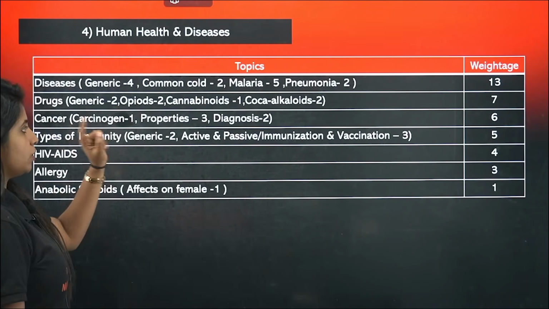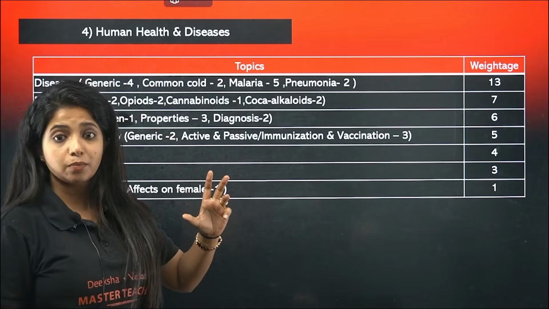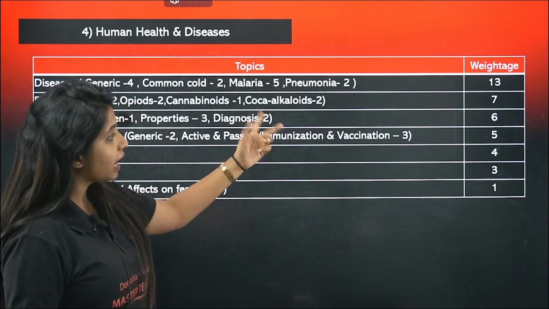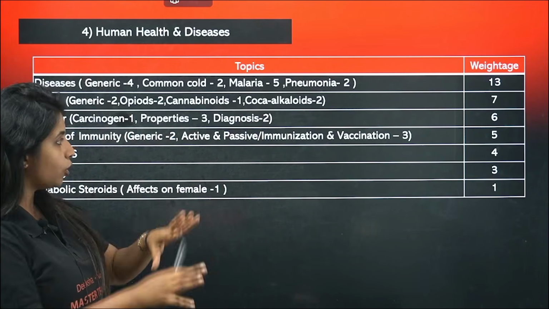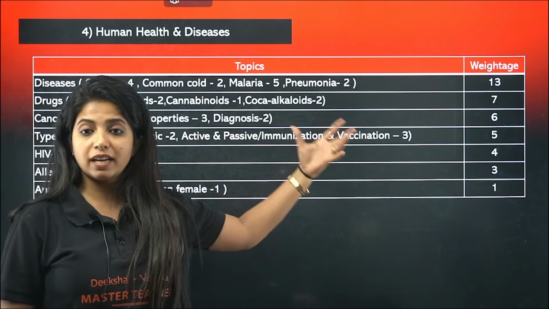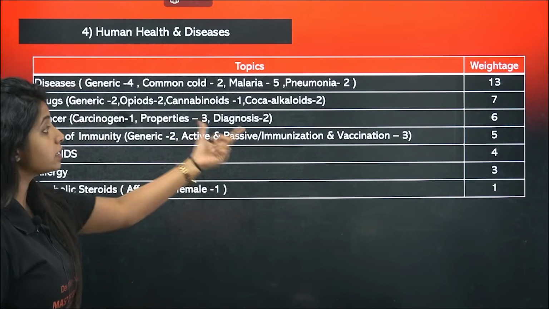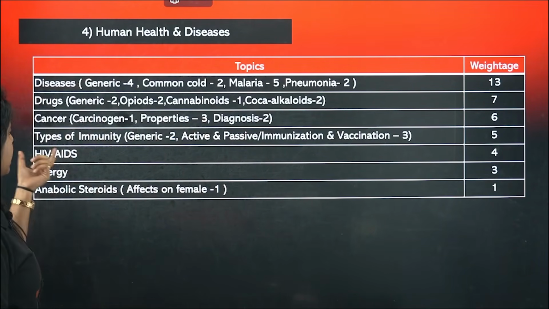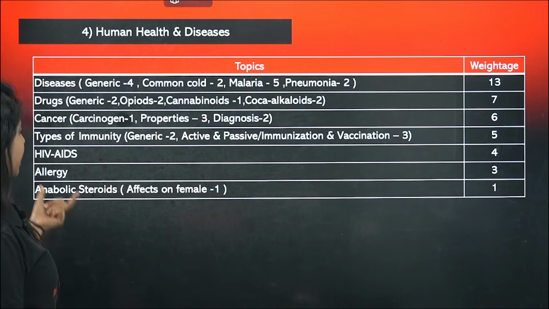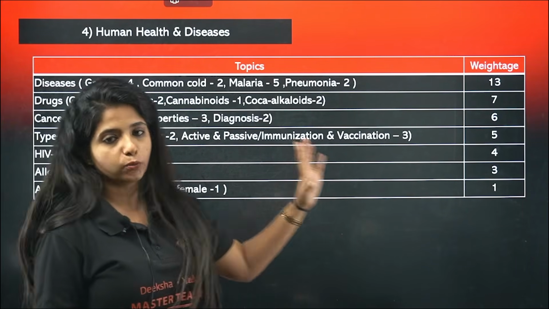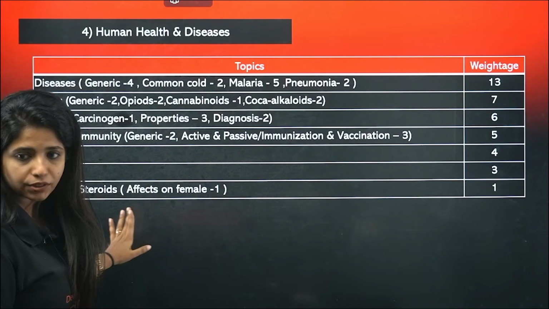Cancer, carcinogen once, properties of cancer, what do you call metastasis and stuff like that, very important. Malignant property of cancer. Diagnostics 2, 6 questions. Types of immunity, generic, it is 2, all of them together. Active and passive and vaccination, 3 of them are done. So basically 5. So you need to understand this concept, then only you will be able to do it. HIV AIDS alone gave 4 questions. Allergy gave 3 questions alone. And anabolic steroids effect on females, 1 question. Okay, this is for human health and diseases.